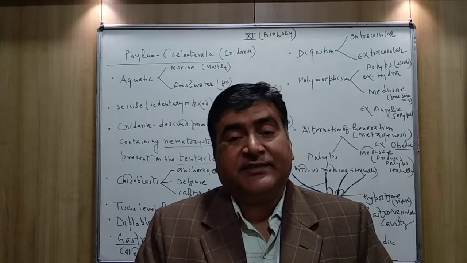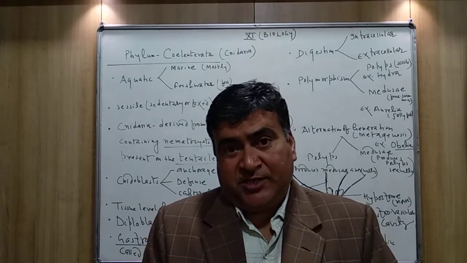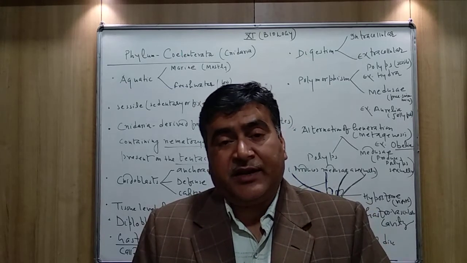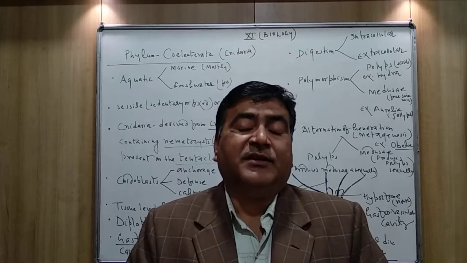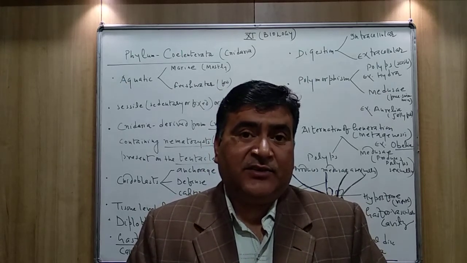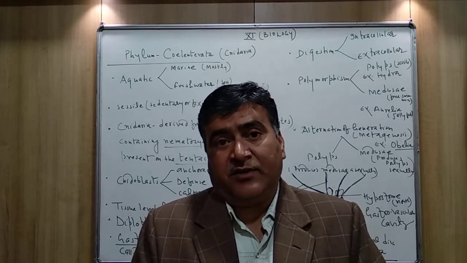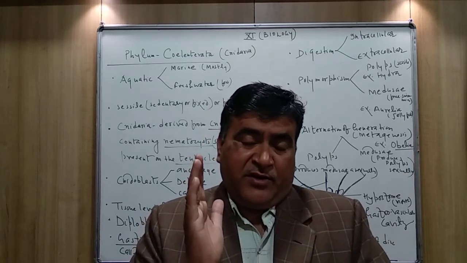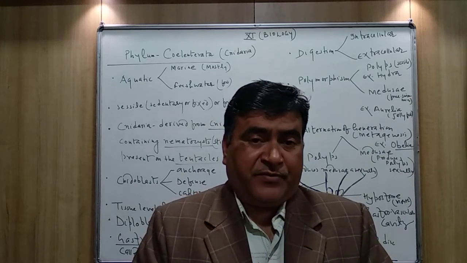Because the tentacle contains cnidoblasts, and these cnidoblasts contain the stinging cell organelles, which are called nematocysts, filled with poison.